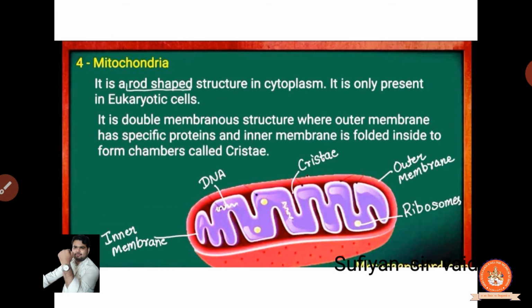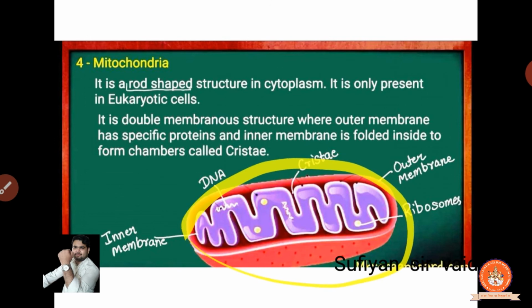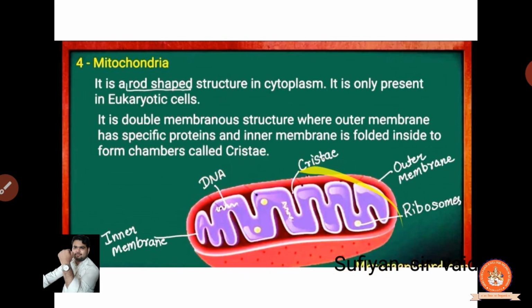Clear? So it is a double membrane structure. Which is the outer membrane? This is our outer membrane. Clear? The yellow portion you can see is this red color. So the outer membrane has specific proteins, and the inner membrane folds inside in the form of chambers. This violet color is what? It's the inner membrane, and they are folding. Clear? They are in folded form.